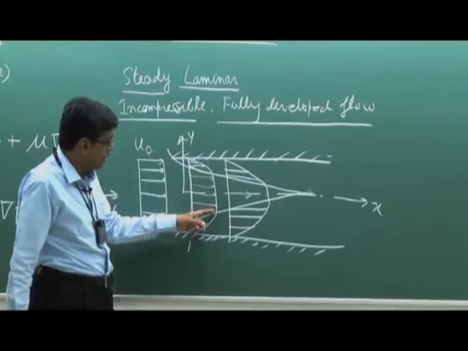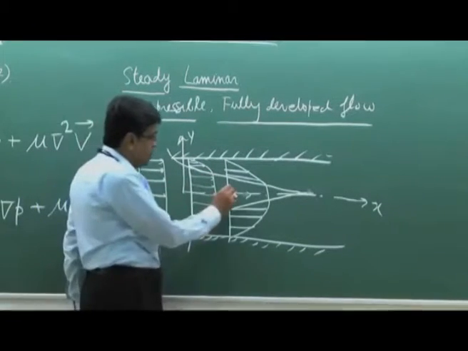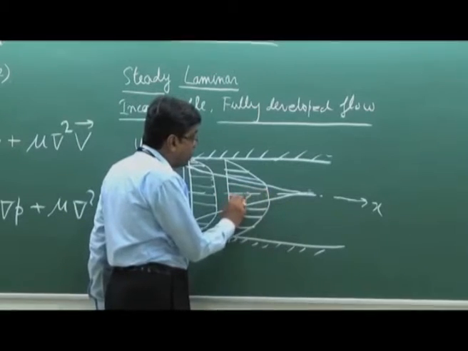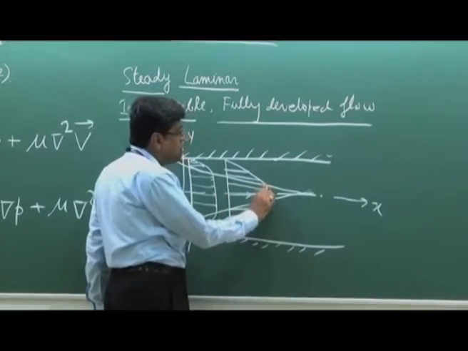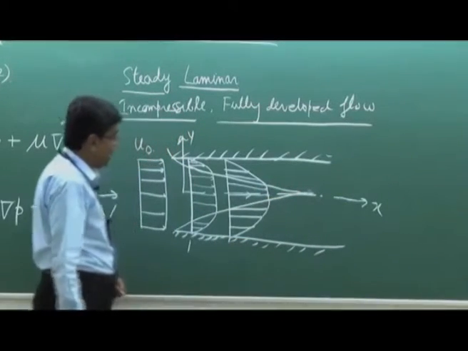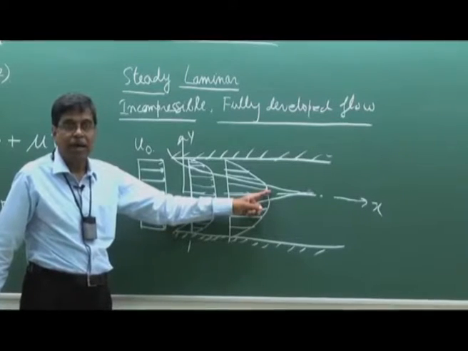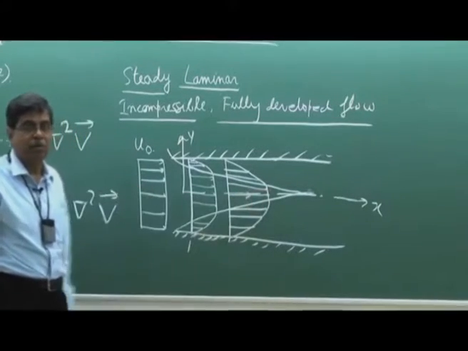Potential core or potential region, where the velocity is uniform and there is no shear stress. Now, this potential core is reduced and ultimately it will be reduced to 0. But the interesting fact is that the center line velocity is increased for a steady incompressible flow.